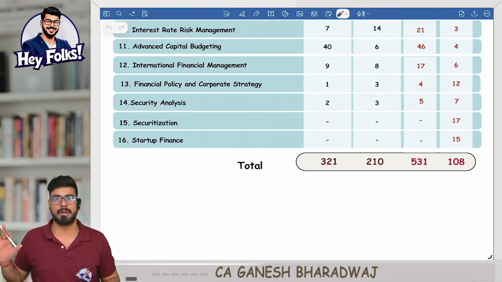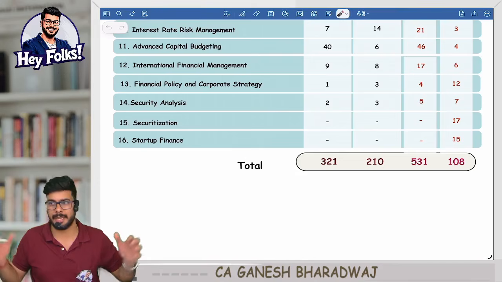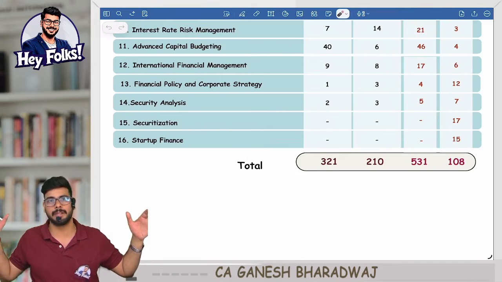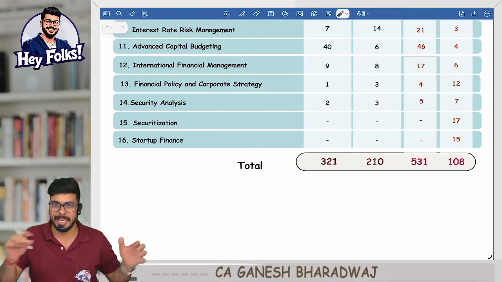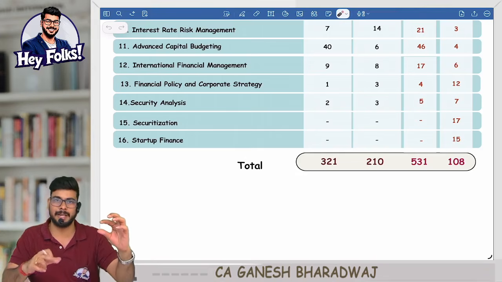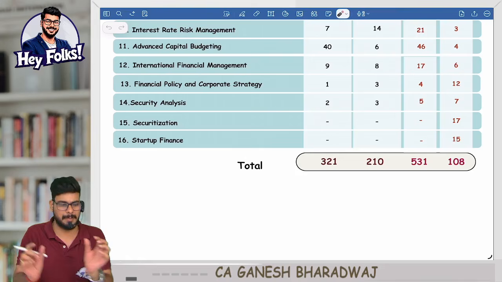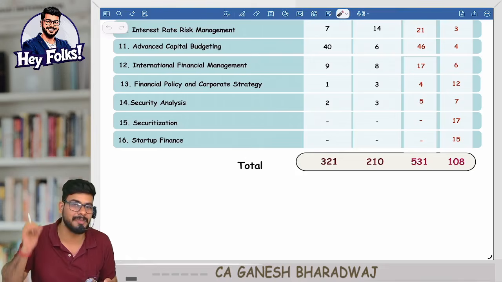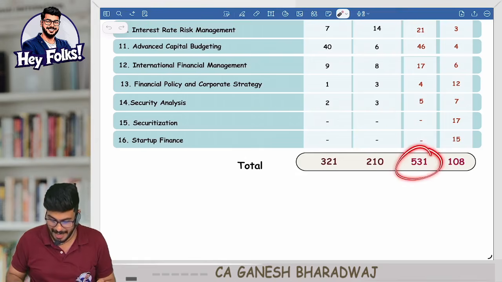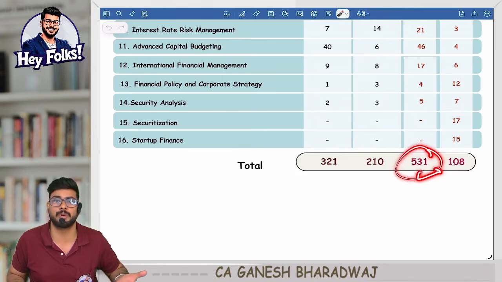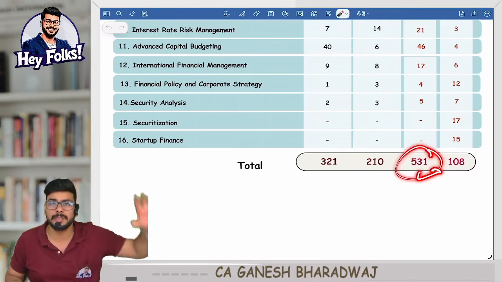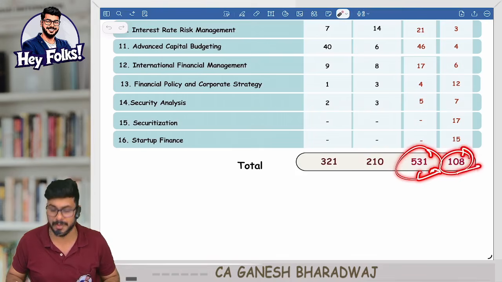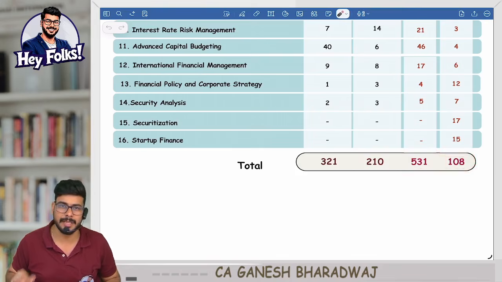If I don't avoid repetitions, I can also say my book has about 800 to 900 sums. If a question was there in both your institute study material as well as RTP, we'll give 2 references under the same question. So we will not repeat, so that it's not a waste of time for you. Is that clear? Hence, I can say 531 unique problems are there in our book. This covers 100% of your entire syllabus, and over and above this, we have 108 theory questions.